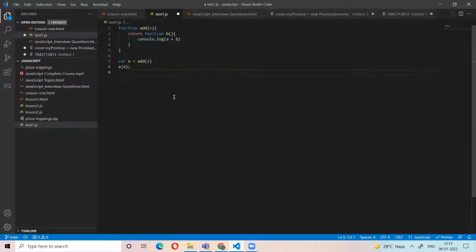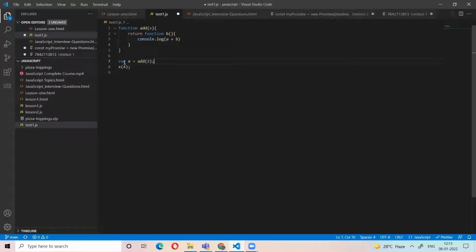What is the output now? In the first line, what is the return value? Hello? Hello? Yes, sir. Here, what is the 4? What is the return value in the seventh line? 4. No. 2, sir. Add of 2 is 2.